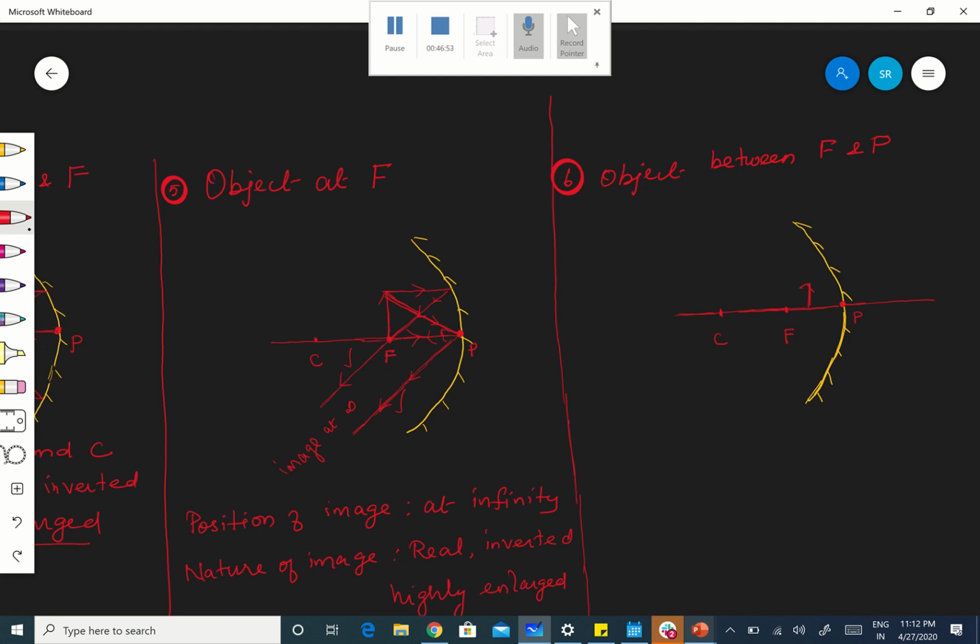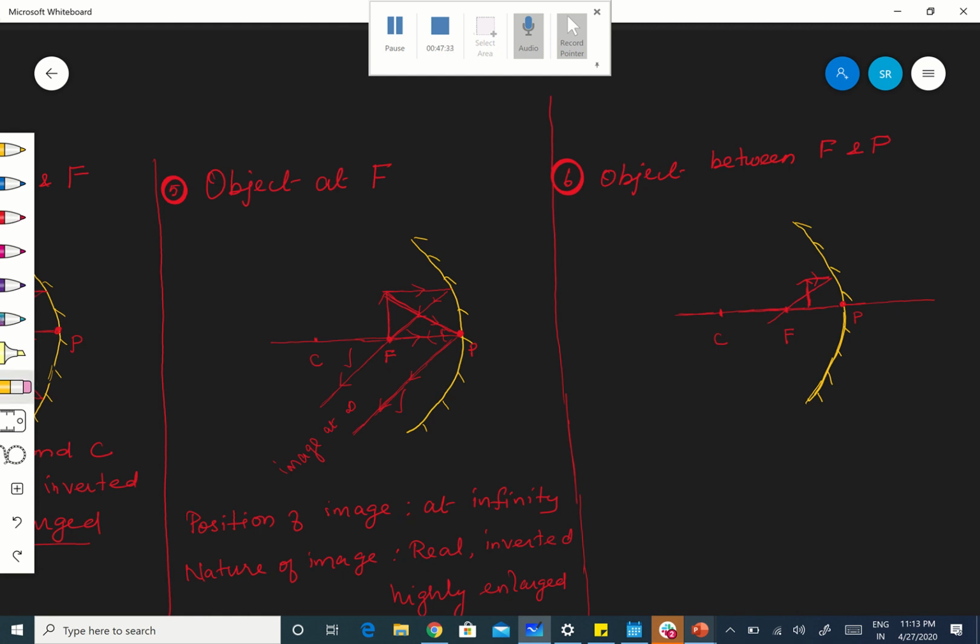When I'm keeping the object between F and P, now I need two rays. What are they? One parallel to the principal axis as usual. The ray which is parallel to the principal axis, after reflection, passes through the focus. Hope you're following me. Whether it is clear or you want me to draw a big diagram. Is it clear?